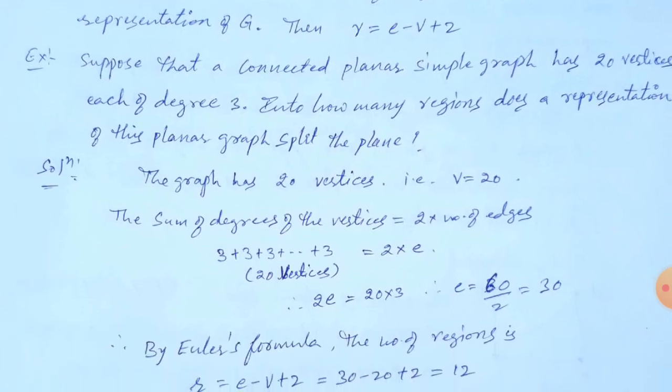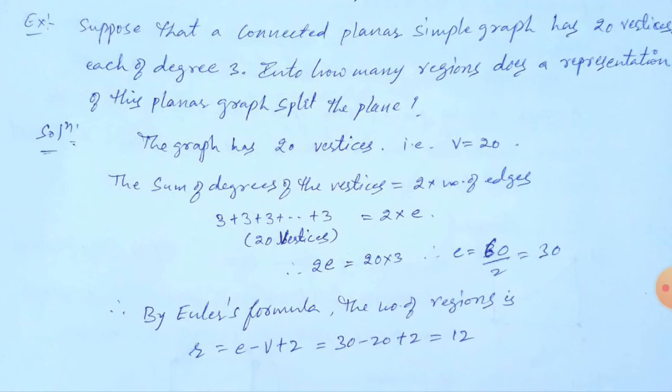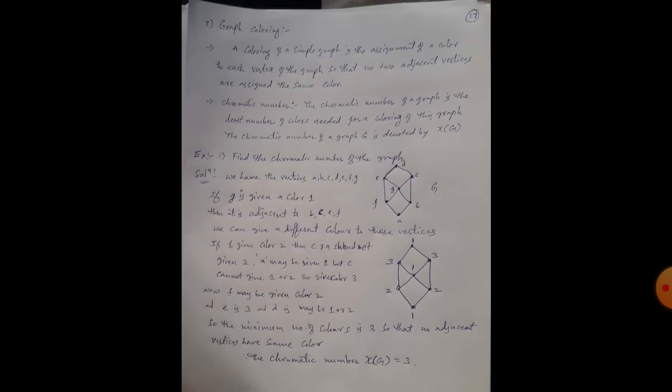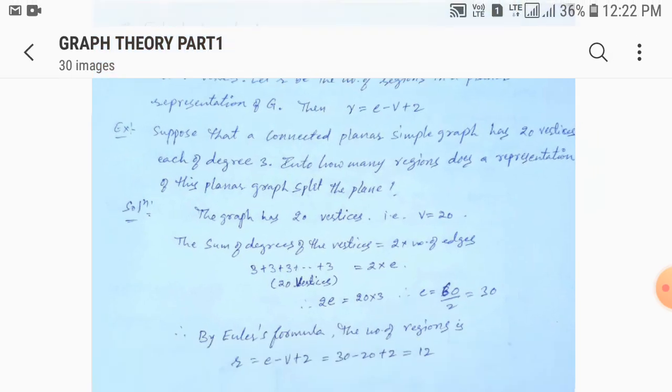Because the sum of the degrees is equal to 2 into the number of edges, using that theorem, 2E equals 60, so E is 30. So we can calculate the number of edges through the vertices also. Now by using the Euler formula, R equals E minus V plus 2, so 30 minus 20 plus 2 equals 12. So you get 12 regions here. This is at the back side of page number 16. Thank you.